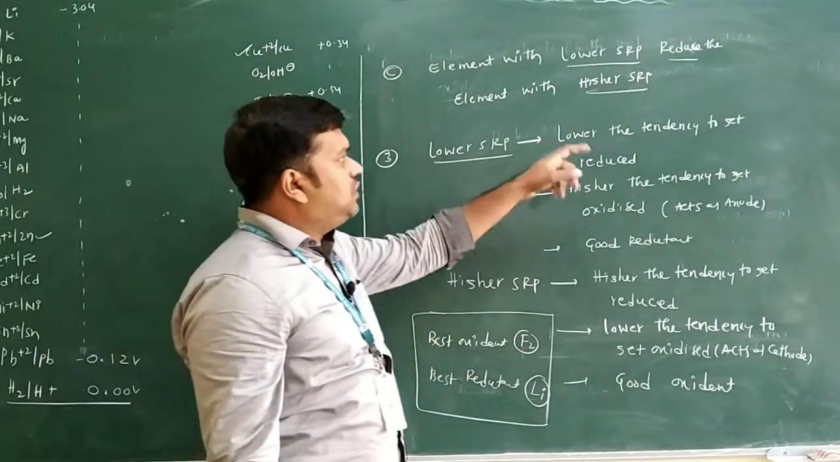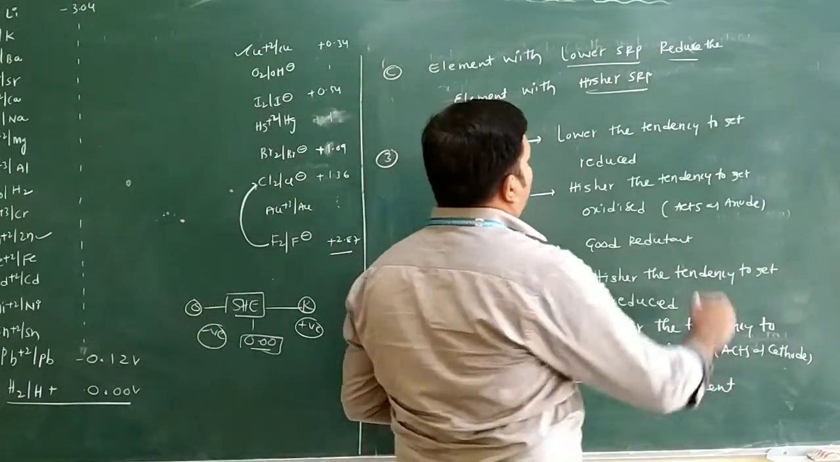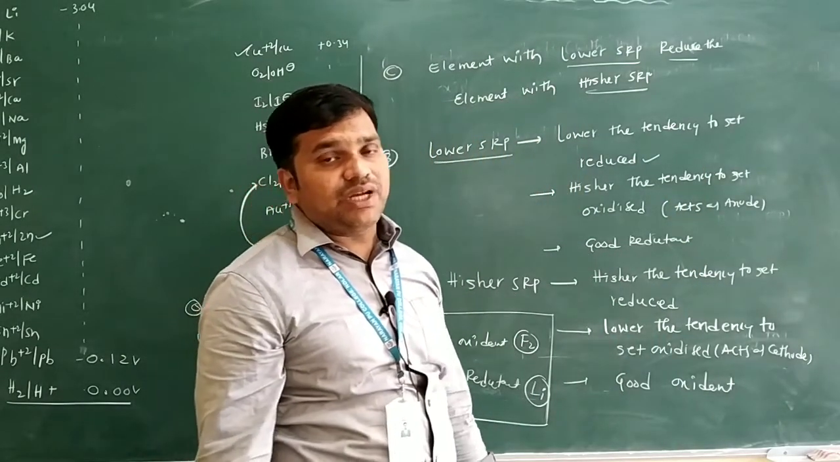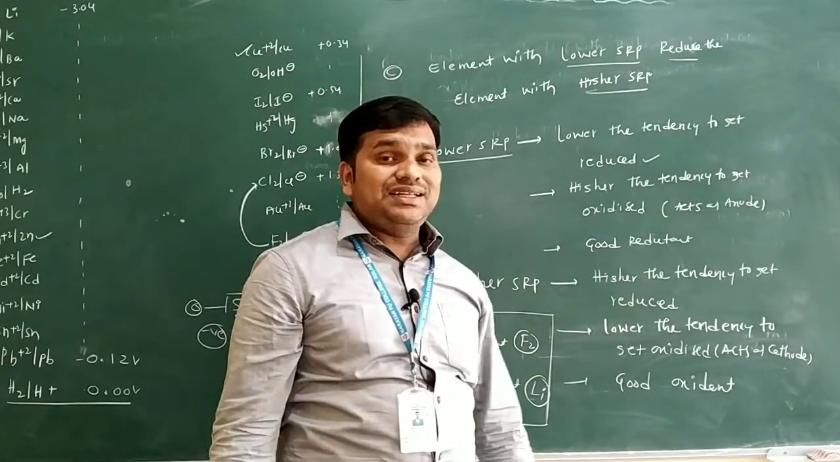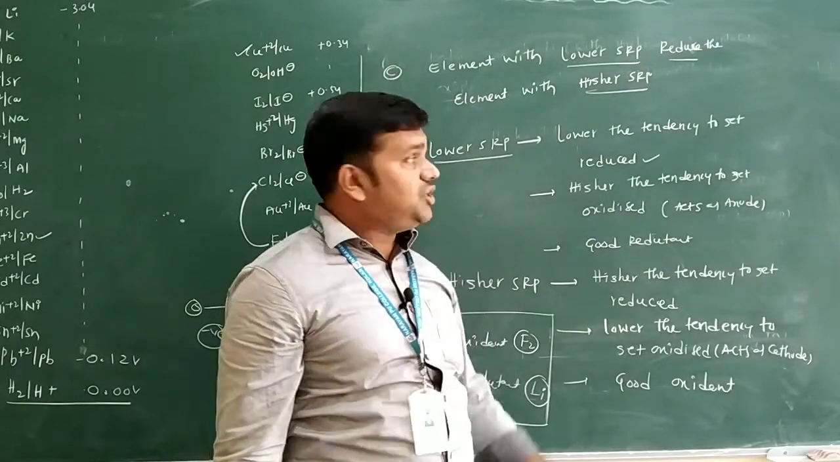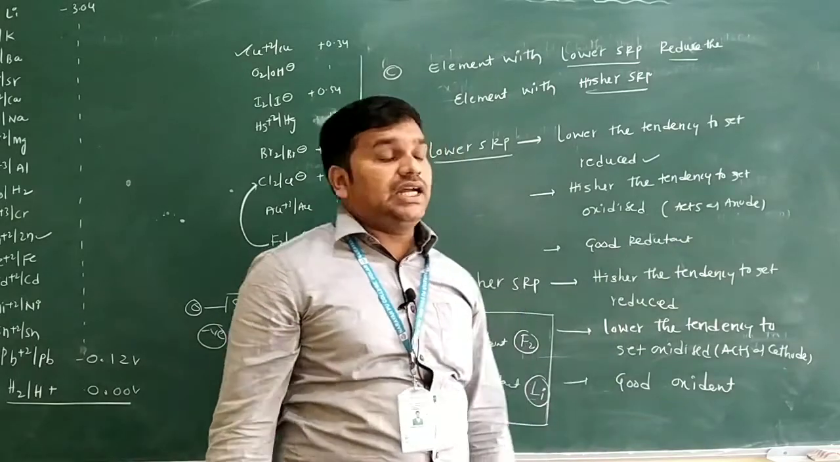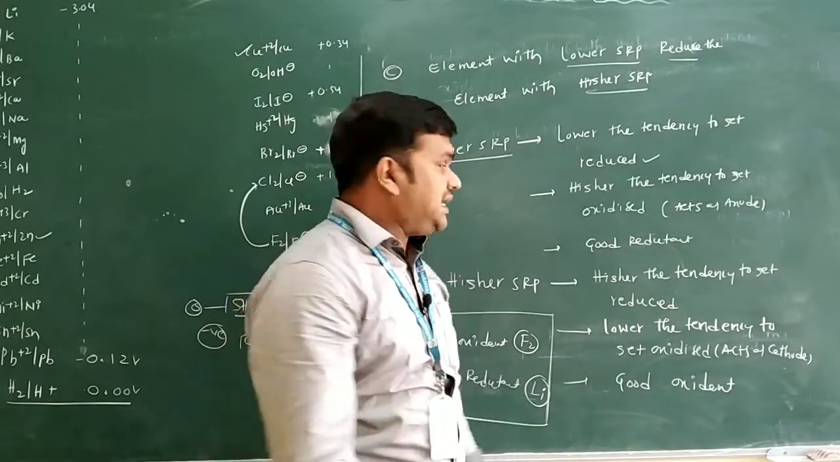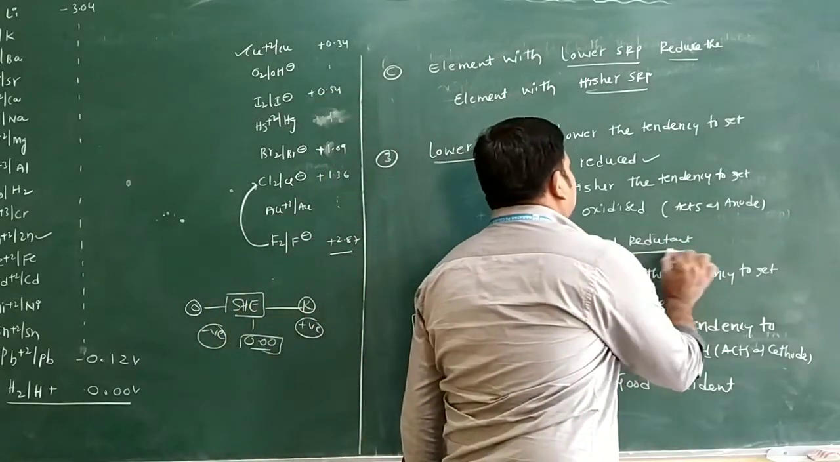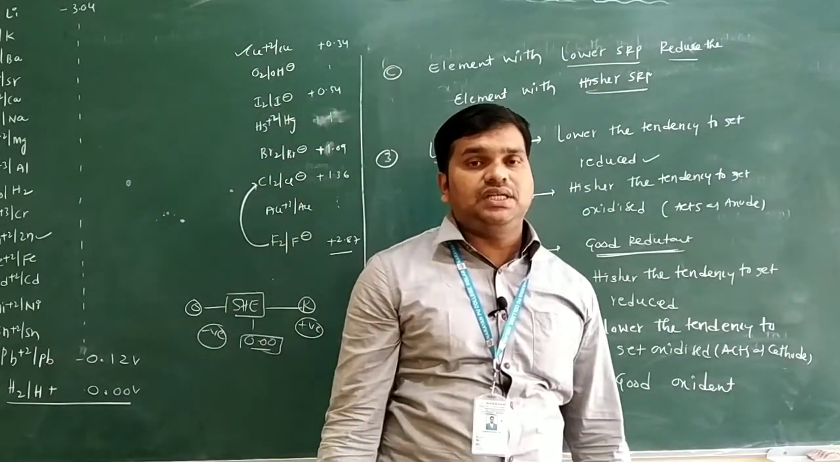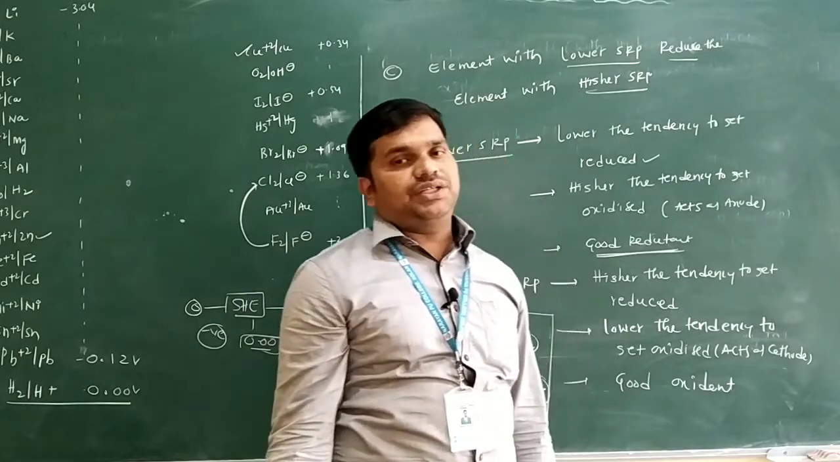If the SRP is lower, the tendency to get reduced is lower, and the tendency to get oxidized is higher only. Reducing nature is less means oxidizing nature is more. It can act as anode only. Now we can say it can act as a good reductant only. Reductant means reducing agent because it undergoes oxidation. It can act as a reducing agent or you can say reductant only.